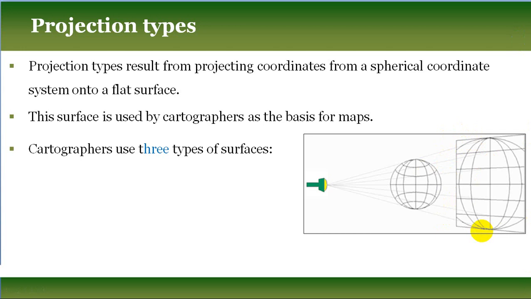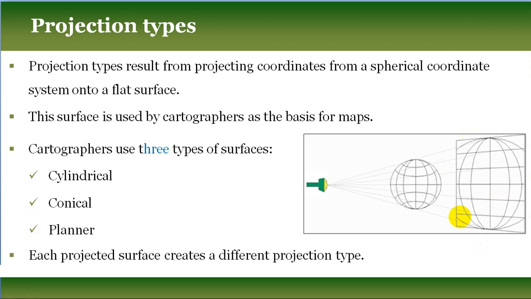Now cartographers generally use three types of such surface. One is called cylindrical surface, one is called conical surface, and the third one is called planar surface. And each projected surface creates a different projection type.